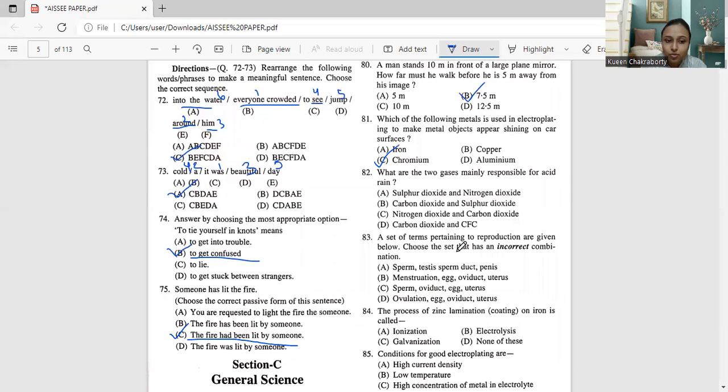Next, moving on to question number 82. What are the two gases mainly responsible for acid rain? Sulfur dioxide and nitrogen dioxide, carbon dioxide and sulfur dioxide, nitrogen dioxide and carbon dioxide, or CFC.